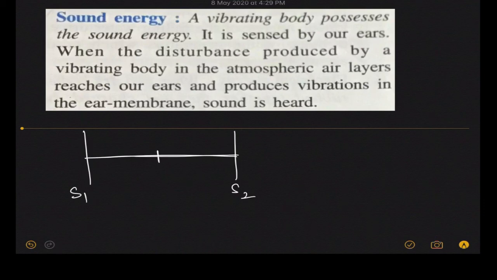If you pluck it here, it will start to vibrate, and if there is vibration you can hear sound. Any sort of vibration will produce sound, and sound travels in the form of longitudinal waves and reaches our ears. Once it reaches our ears, it produces vibration in our ear membrane and then we can sense sound. We will study more about it when we study sound.